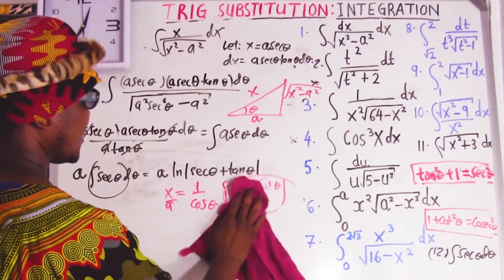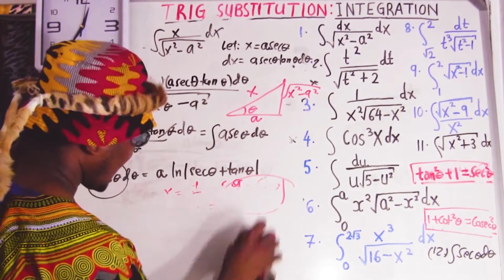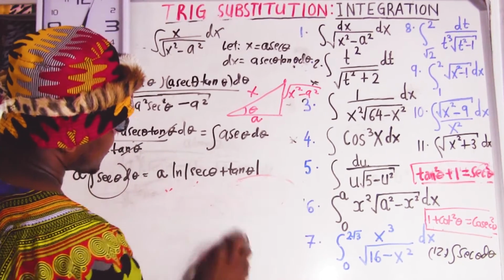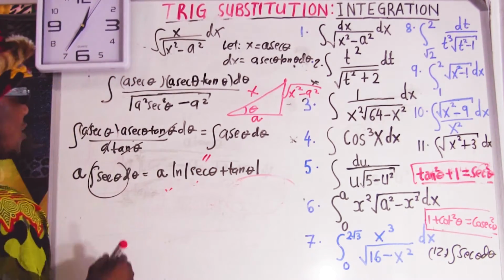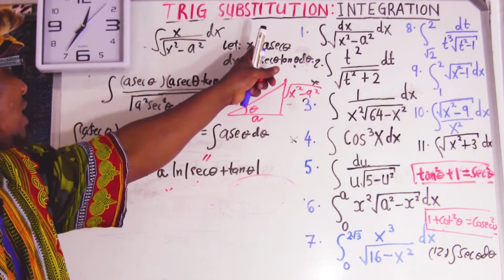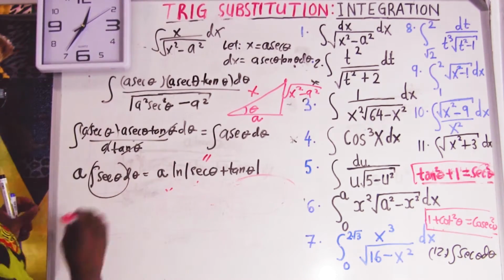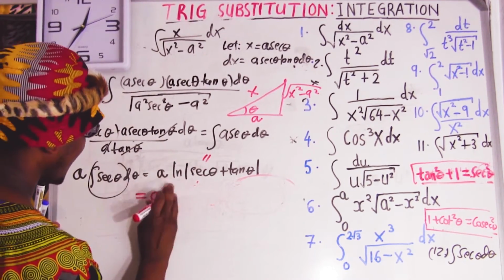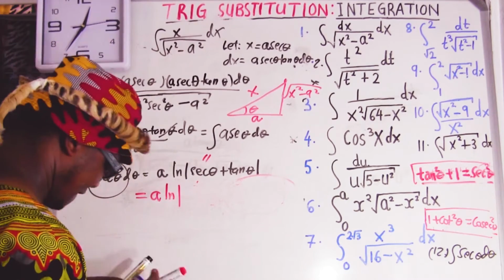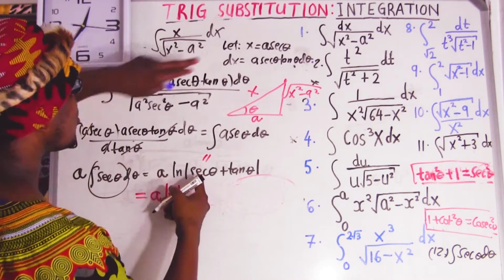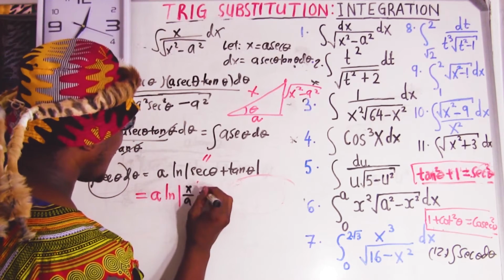I can just erase this and come replace the sec. Do I know the sec? Of course, yes. Sec equals x over a. So I can say this equals a ln, and this can be sec equal to x over a, plus tan.